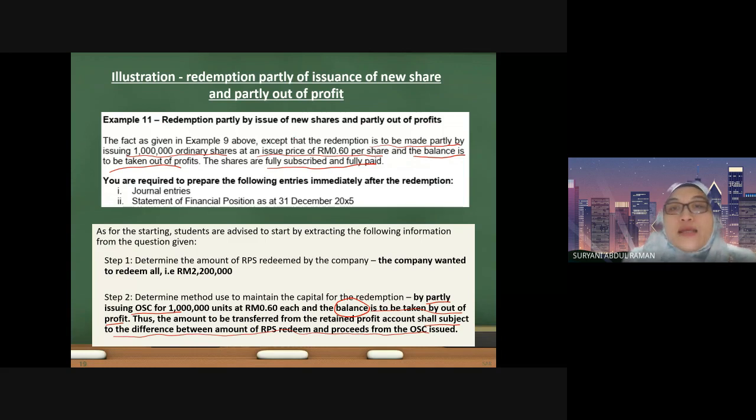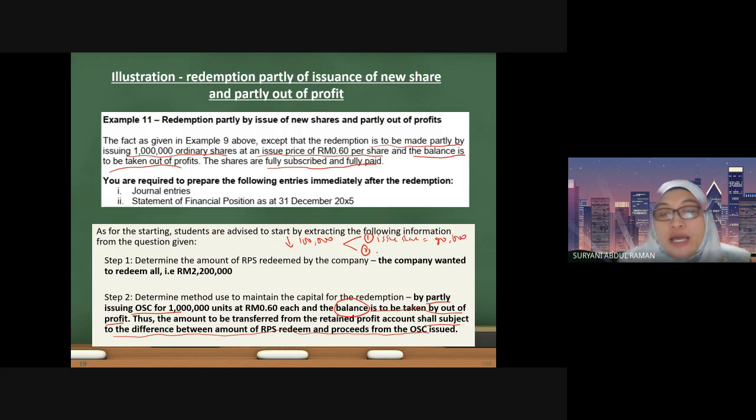Very simple example: if you are going to reduce 100,000, and you replace it partly by issuing shares and partly out of profit, let's say the proceeds that you receive from the shares is 80,000 ringgit.